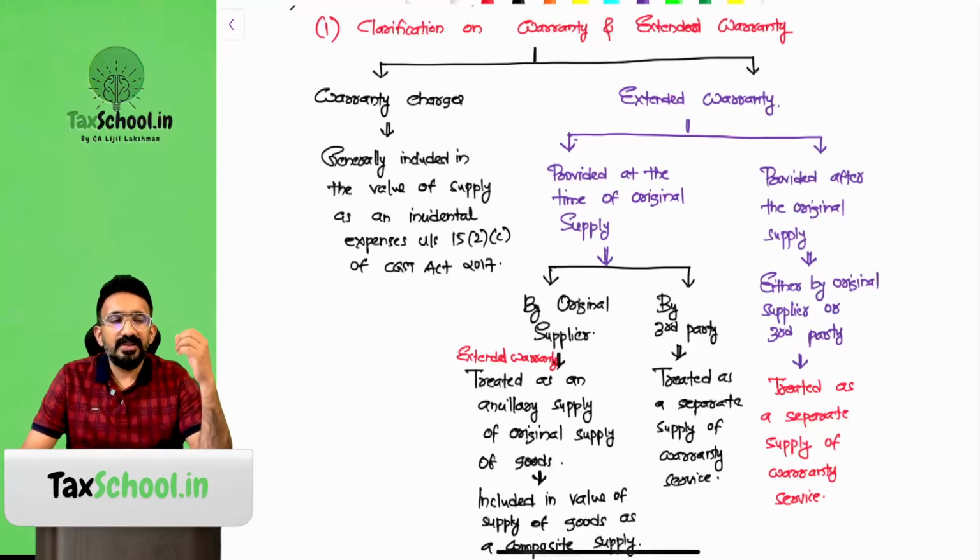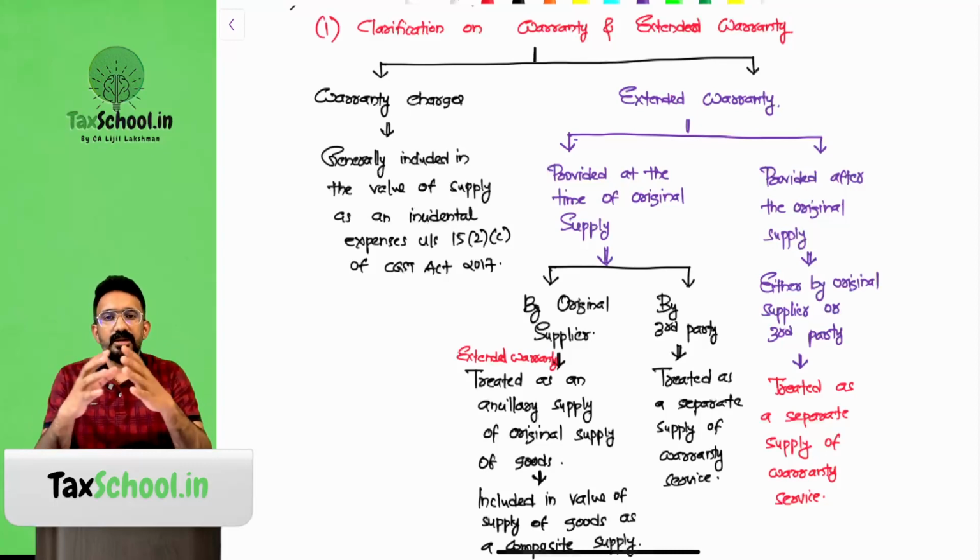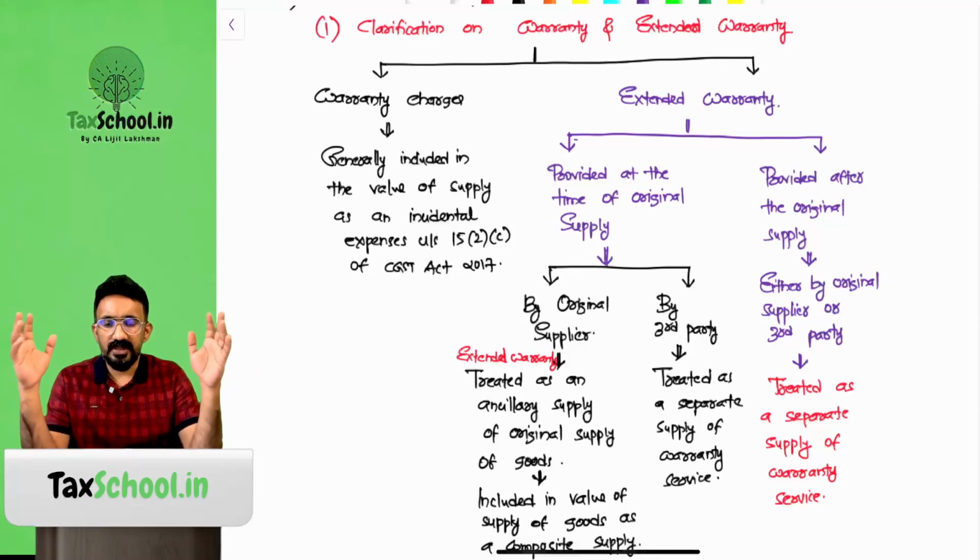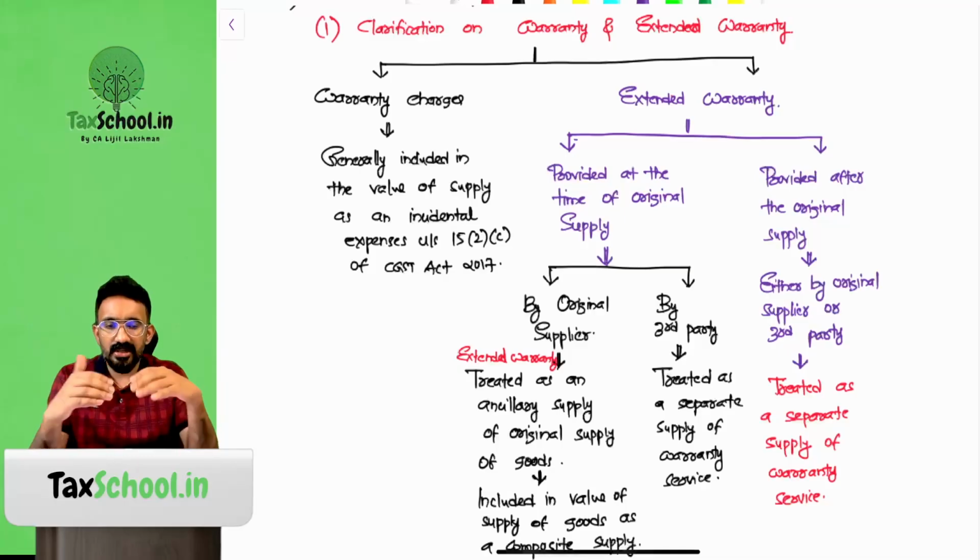Sometimes what happens is that during the warranty period, a repair needs to be done. So if I'm Philips, which is a company selling you trimmers, and it is giving you 1 year warranty on the trimmers, Philips would have created a large pool of service centers where, if some repair needs to be done, it can be done. Now, how would Philips revise the pricing based on warranty?